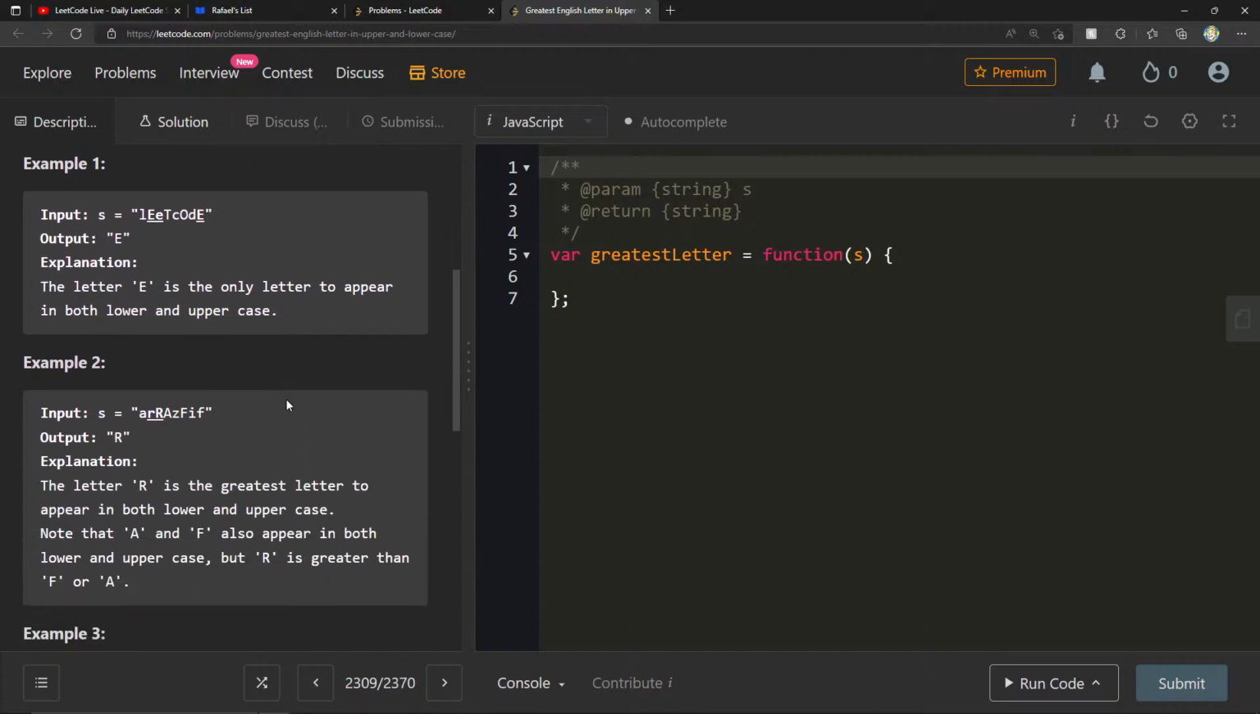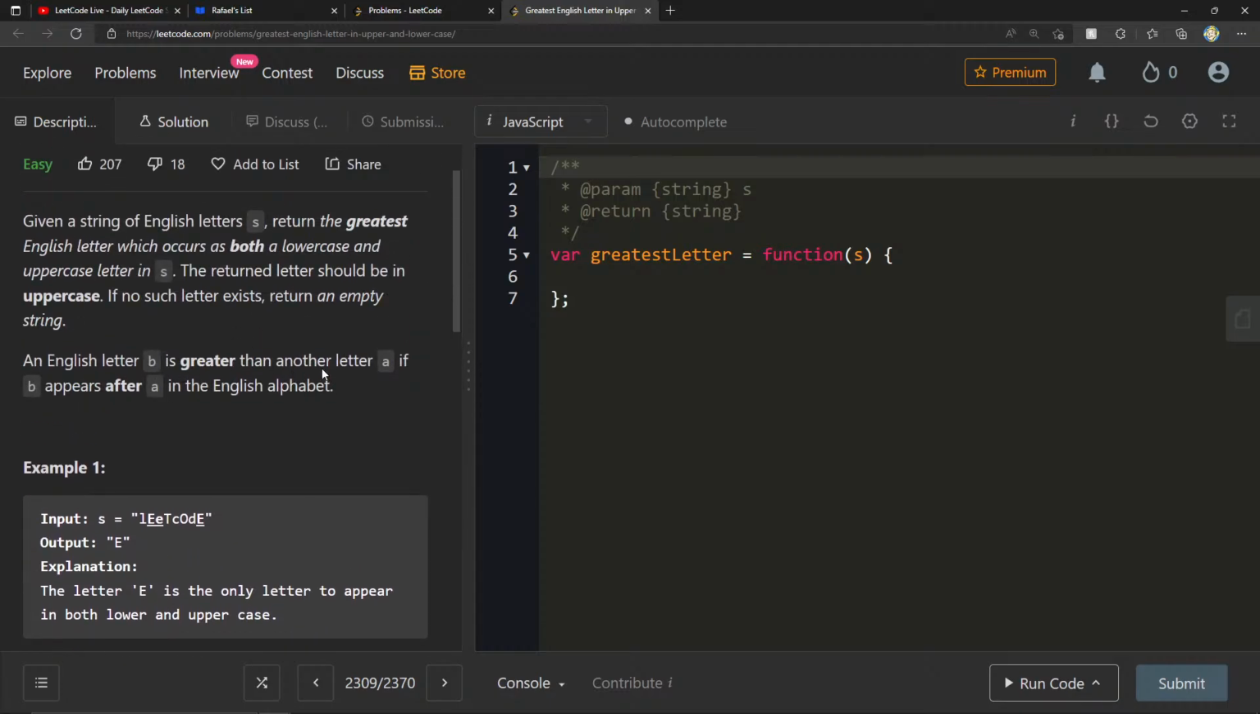Okay. R is greater than F or A. Letter R is the greatest letter to appear in both lower and uppercase. Note that A and F also appear in both lower and uppercase, but R is greater than F or A. Oh, I see. Okay. It's literally just